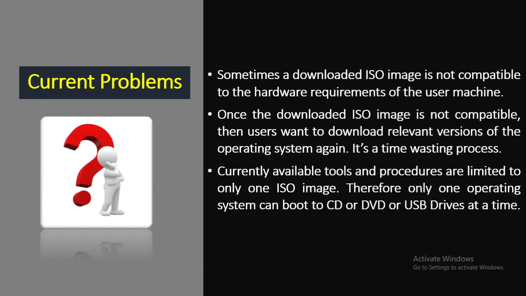Since the evolution of the Linux kernel, a number of Linux based operating systems were developed. In order to test a downloaded operating system, which is basically a bootable ISO image file, we have to burn the ISO image to either a CD or DVD depending on the size. But if the downloaded operating system is not compatible with our computer hardware, we may pick another operating system. So it is time wasting, and again we need to burn the operating system to a new CD or DVD.